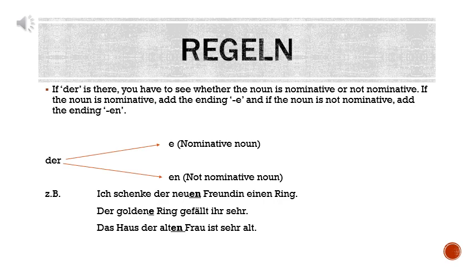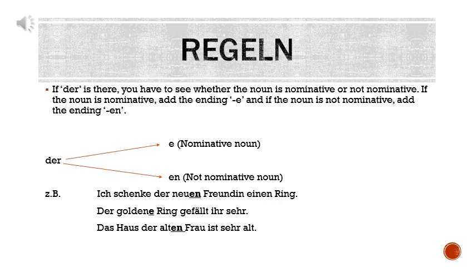Der goldene Ring gefällt ihr sehr. I hope you remember that in case of gefallen, whatever thing you like is always in nominative and the person who likes it is in dative. So ihr is used in dative, that is correct. Now Ring, whichever thing you like, will be in nominative, so Ring is in nominative. So if it is in nominative, you have to use e ending.